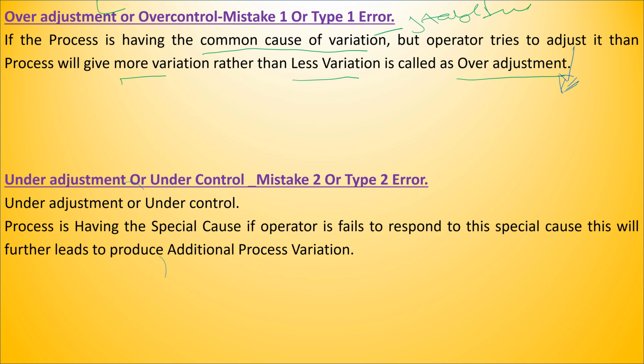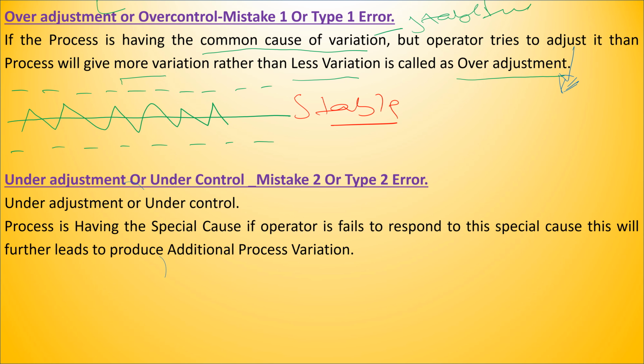Let us understand. This is my upper control limit line. This is my lower control limit line. This is my central line. My process is stable. Stable means no point is crossing the upper control limit or lower control limit. This process is stable. If operator is changing anything in the process, this will give you more variation.